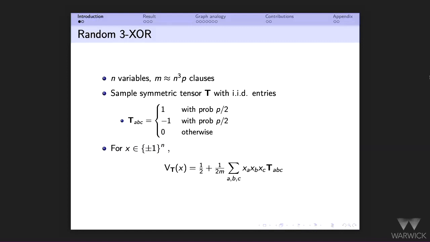So this is how I want to reason about random CSPs. Now, the objective I'm interested in is finding, or at least thinking about, the choice of x that maximizes the number of predicates that are satisfied. So this maximizes this tensor norm here.